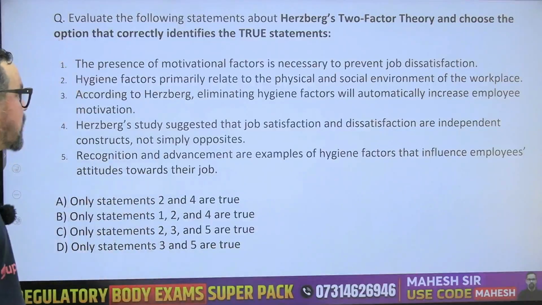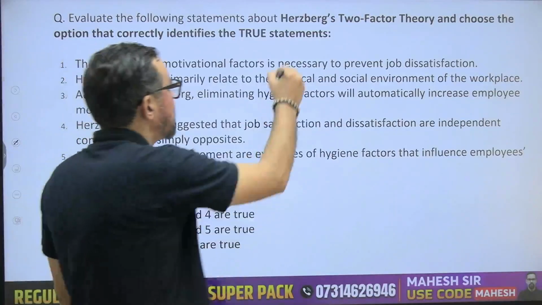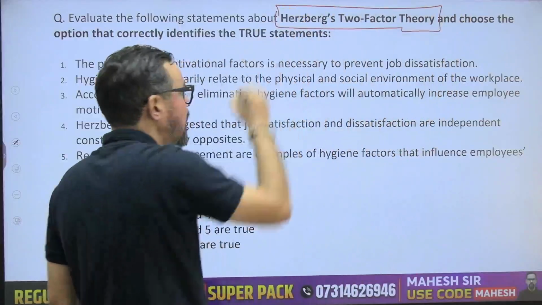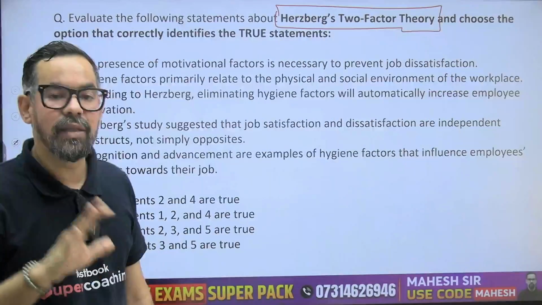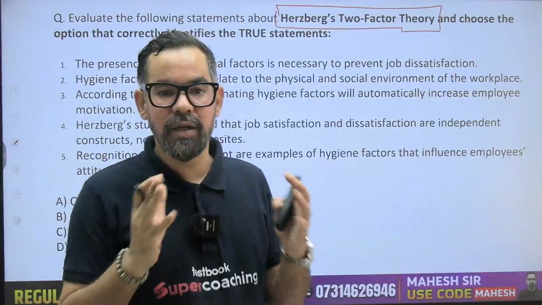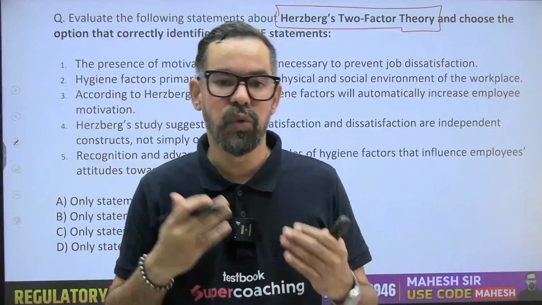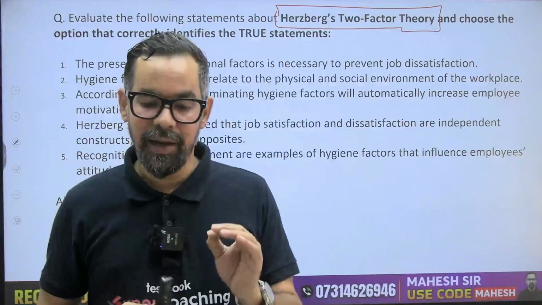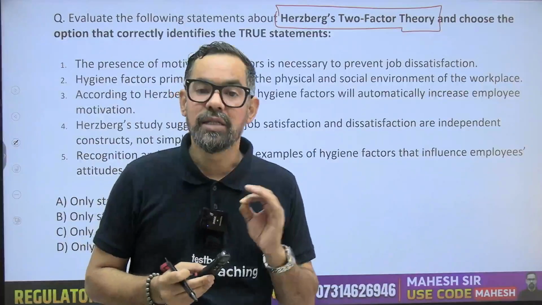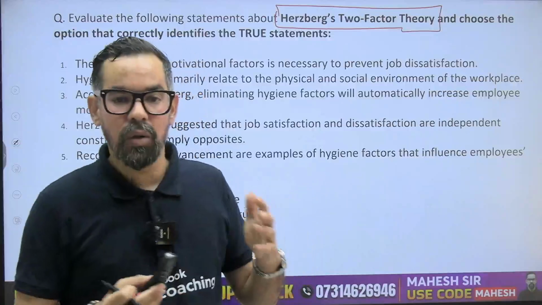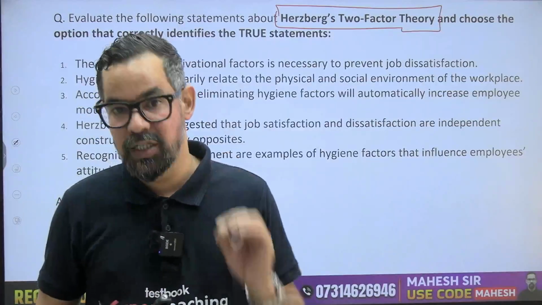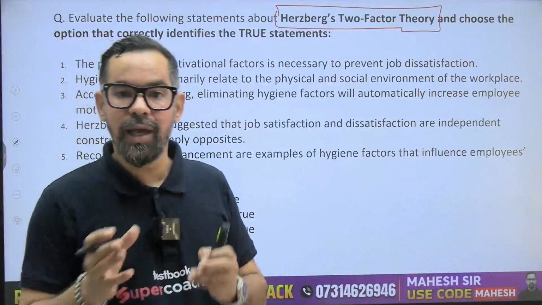Next one. The next question is around Herzberg's two-factor theory, and these two factors are hygiene and motivators. The factors under motivators, like achievement, promotion, and recognition, directly lead to employee motivation. Hygiene factors are those whose presence generally prevents dissatisfaction. So they are independent.